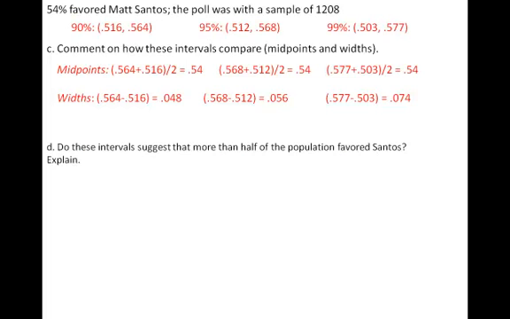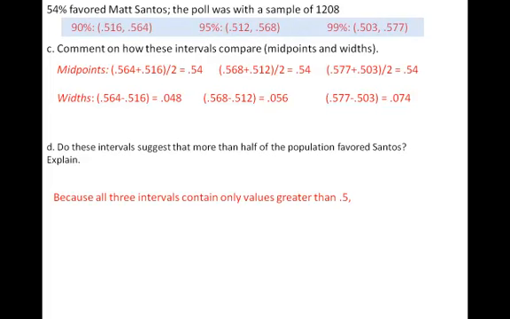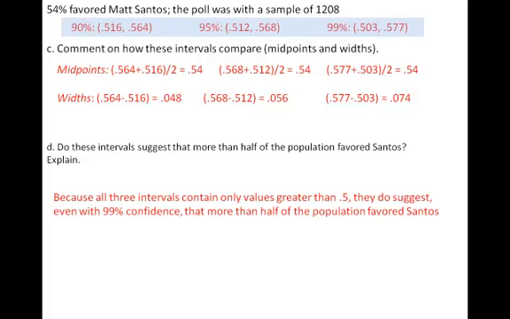Question D asks whether these intervals suggest that more than half the population favored Santos. Since these intervals only contain values greater than 0.5, they do suggest that more than half the population favored Santos. The plausible values for the population proportion are always greater than 0.5.